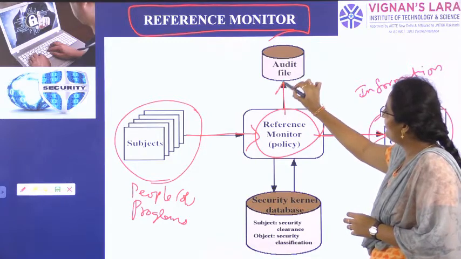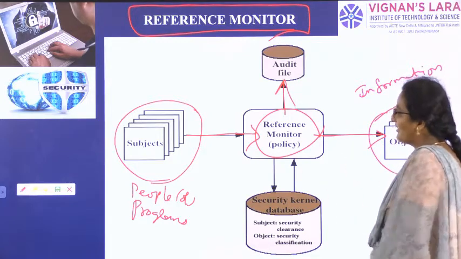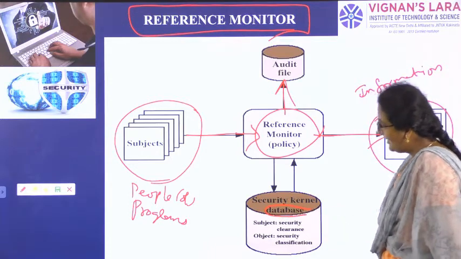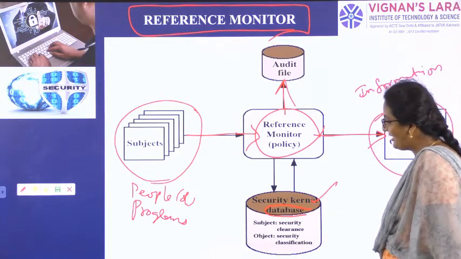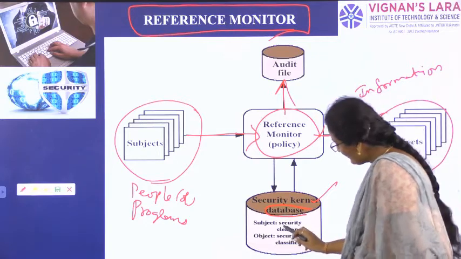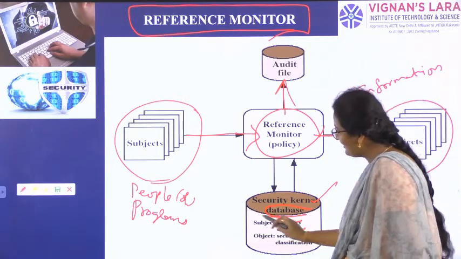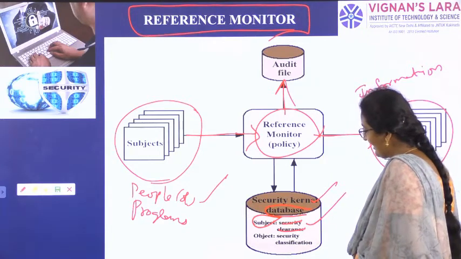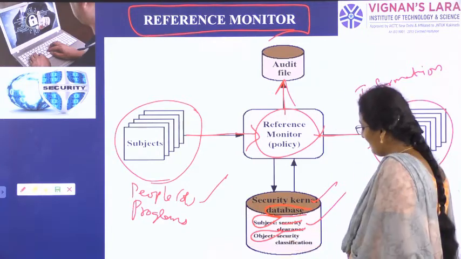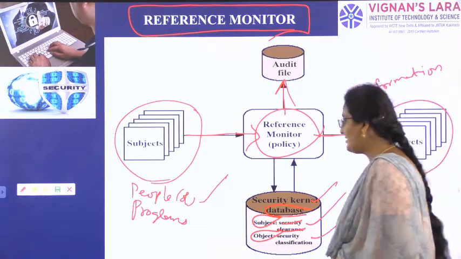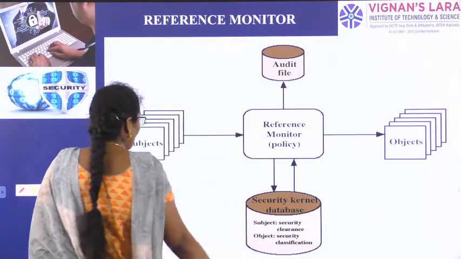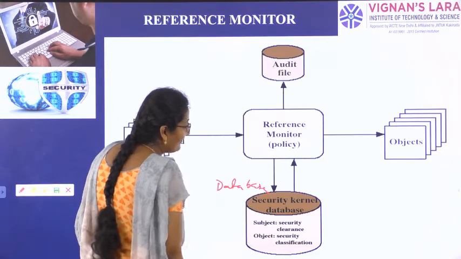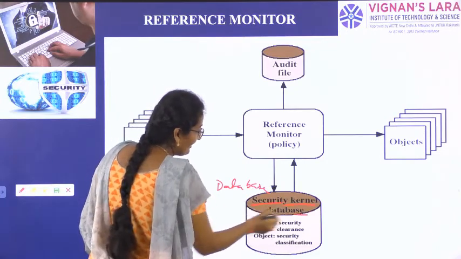There is an audit file on which audit is performed on this information. If you see, we have a database here. The name of the database is security kernel database. Here security clearance is done for the subject. Subject means people, so people will have security clearance. Object means information. On information we are doing security classification.